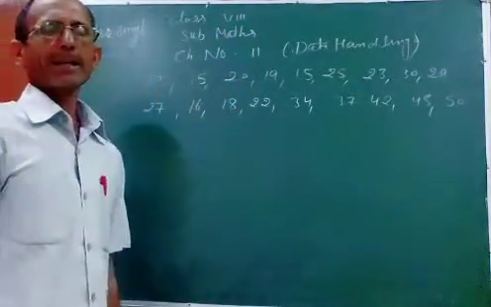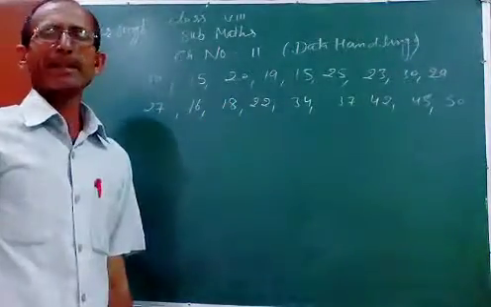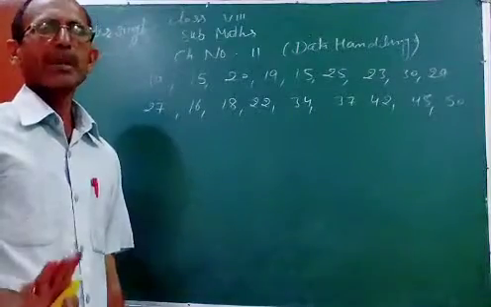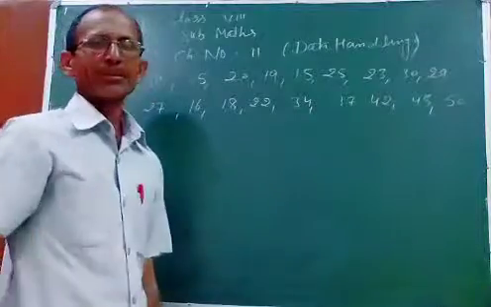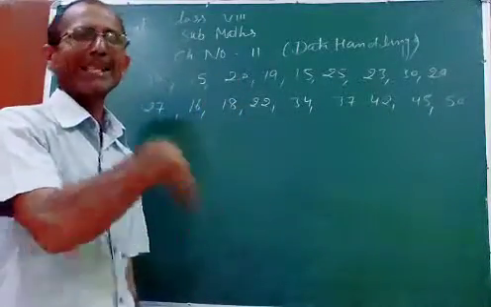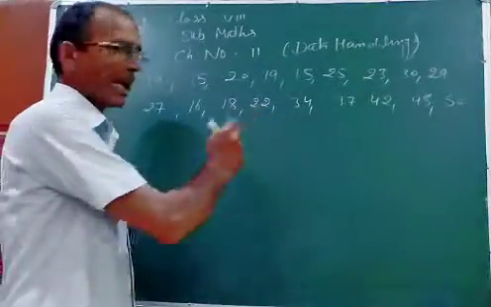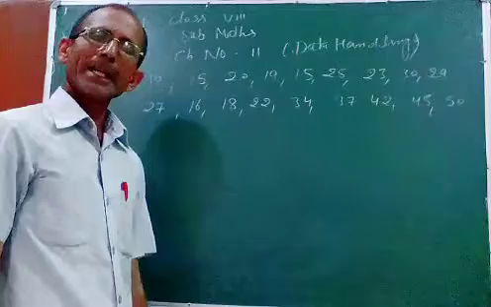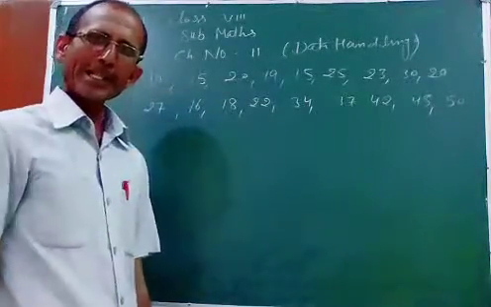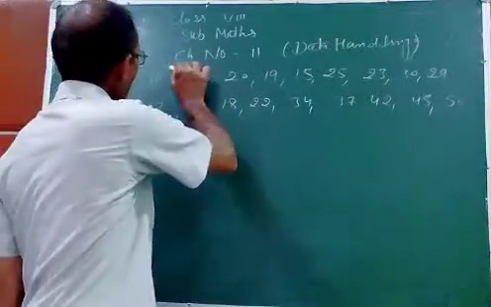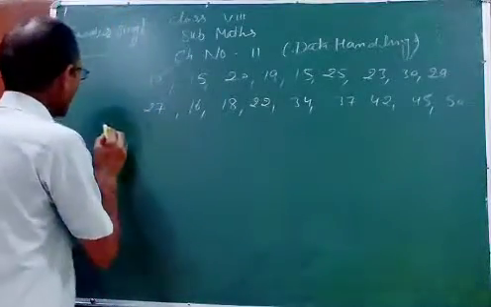I have written the marks of the students. They scored these marks in a class test of math, for example, so you will understand easily. So this is ungrouped data. It means these are not written in a systematic way. So first of all, I will arrange them in the form of a frequency distribution. So what is frequency distribution? 10 marks scored only one student. So first I will write here marks.